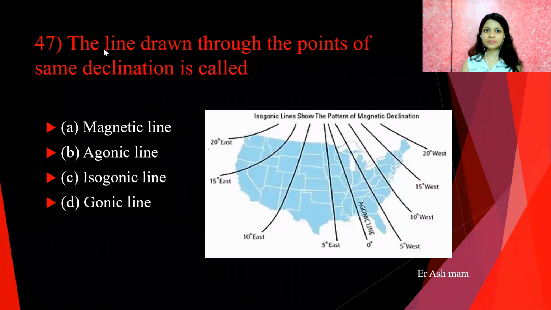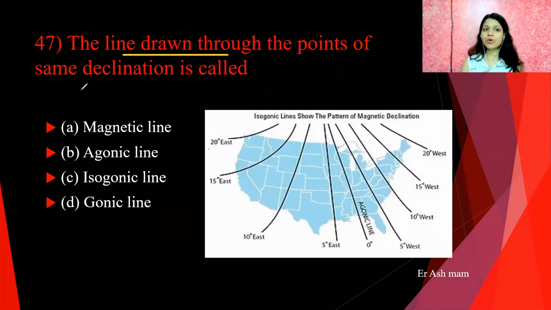Next question is the line drawn through the points of same declination is called as. So answer is here. You can see here this line is passing through 20 degrees, so declination is 20 degree. For this case declination is 15. So for the line drawn through the points of same declination, that means here at all points declination is same, so it's called as isogonic line.